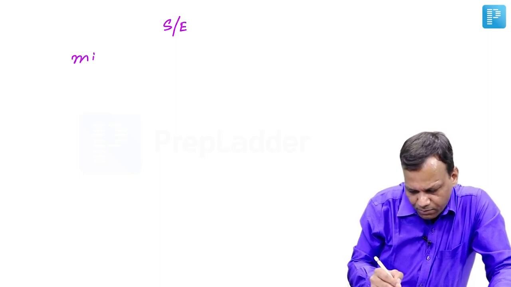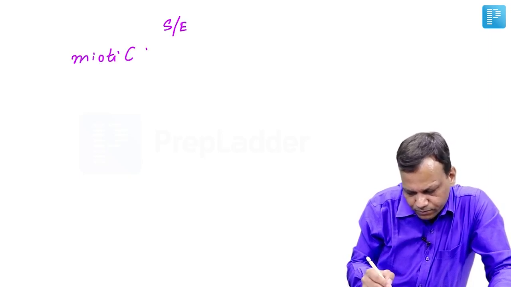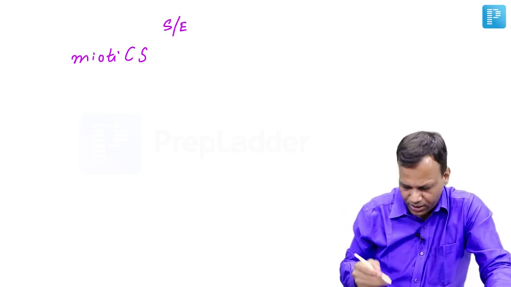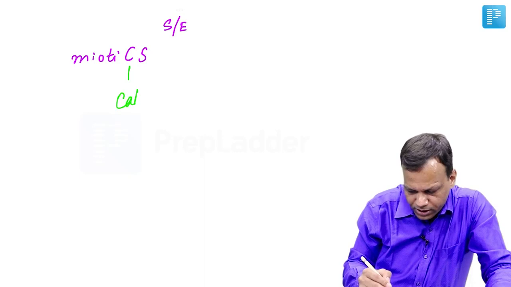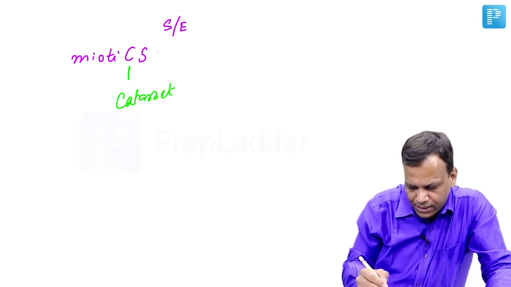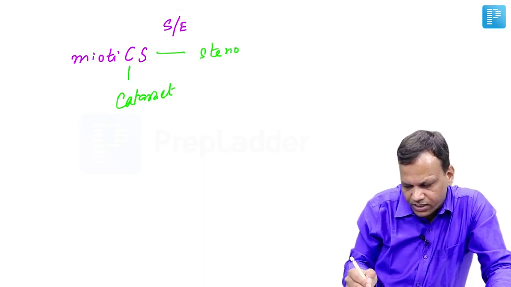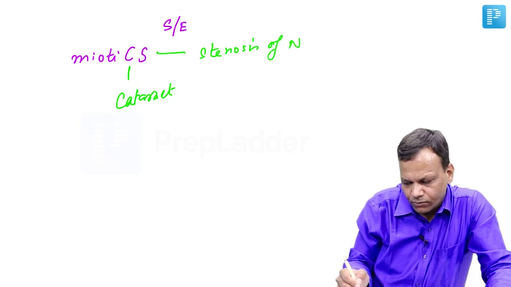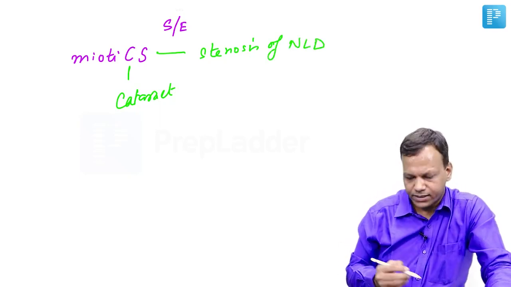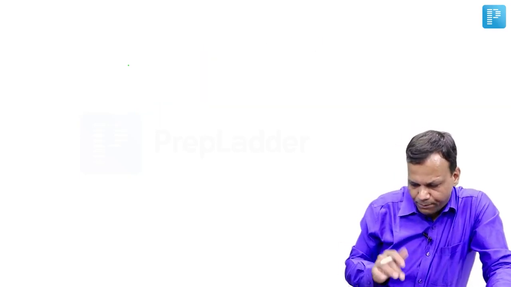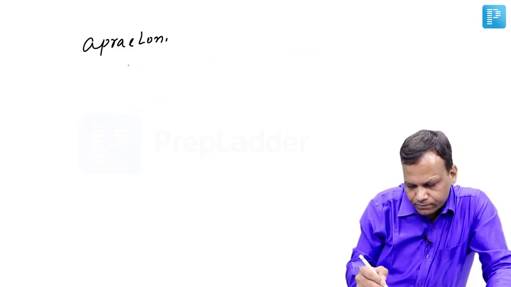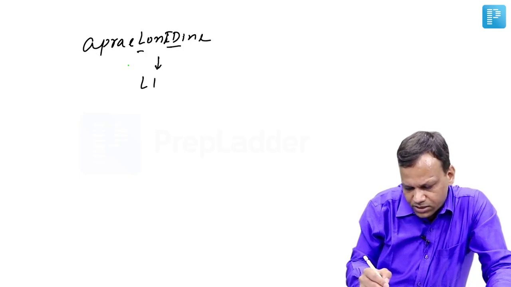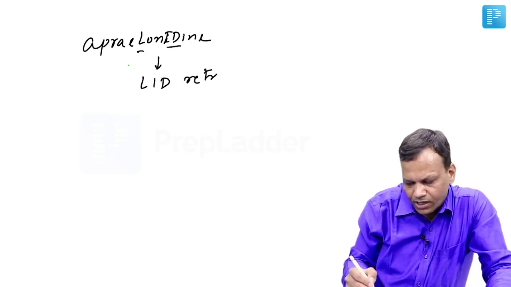So you can remember them like miotics. Miotic drugs like pilocarpine, they cause two main side effects. C for cataract. Miotics, they can induce cataract and they can cause stenosis of nasolacrimal duct. Then apraclonidine, the name itself says LID, so it can cause lid retraction.